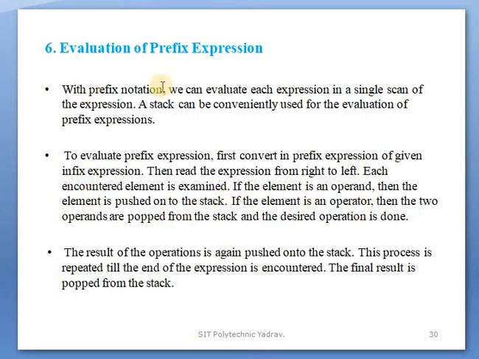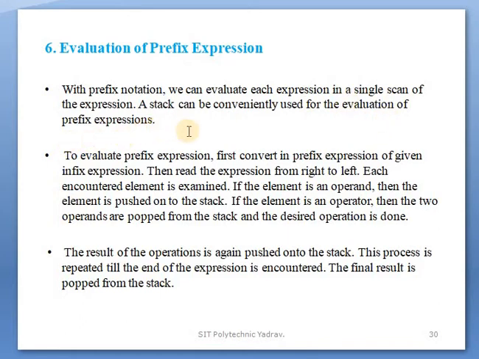Next point is the evaluation of prefix expression. In a previous point we learned the conversion of infix to prefix. Evaluation means that the expression will be evaluated, that is, the answer will be calculated from the values in that prefix expression. With prefix notation we can evaluate each expression in a single scan of the expression. The stack can be conveniently used for the evaluation of a prefix expression.